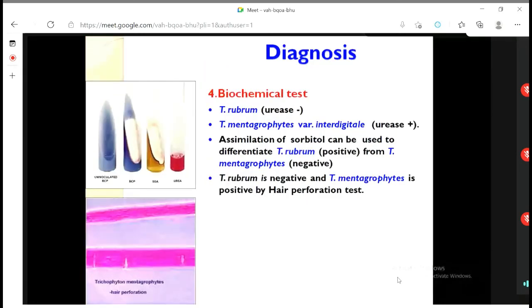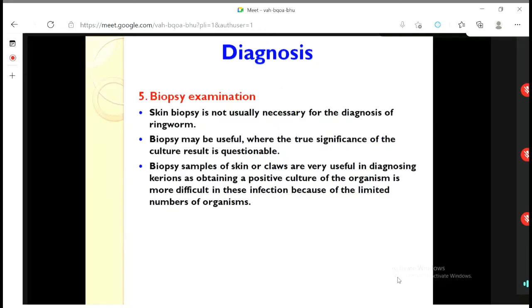Then biochemical tests also, we can perform certain biochemical tests like urease, but here biochemical tests are not very much useful for fungi, but it is useful for bacteria. Although we can do, it is not very useful. Then biopsy examination, it is quite common in pathology lab. Once we collect a skin biopsy, you see under microscope whether you can detect the presence of fungal spore, fungal hypha, or something else. So by biopsy examination also you can diagnose.